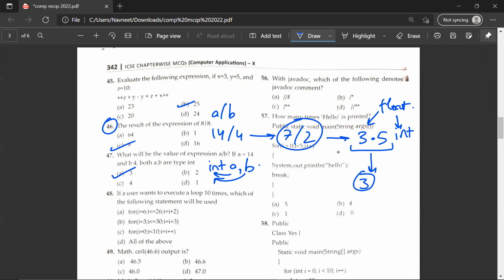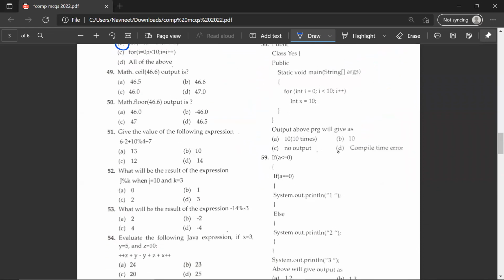The 48th question. If a user wants to execute a loop 10 times, which of the following statement will be used? For I is equal to, no, this will not be the correct answer. B. For I is equal to, this will be the correct answer. So B will be the correct answer. Math.ceil 46.6 output is. So the correct answer will be 47.0.